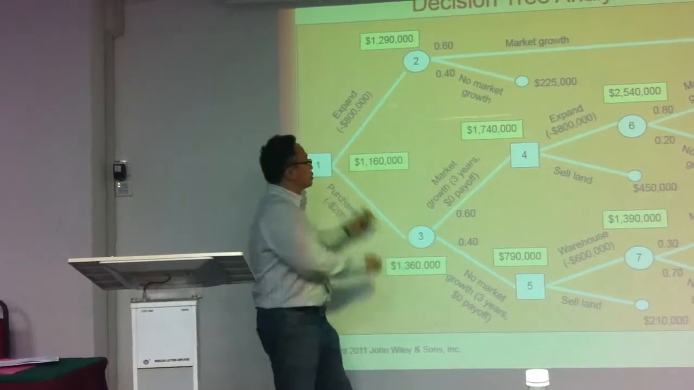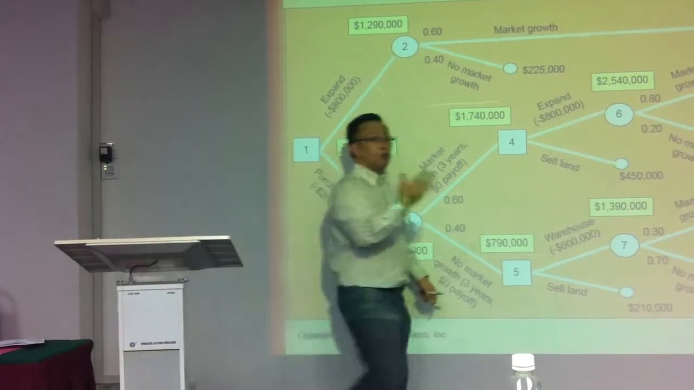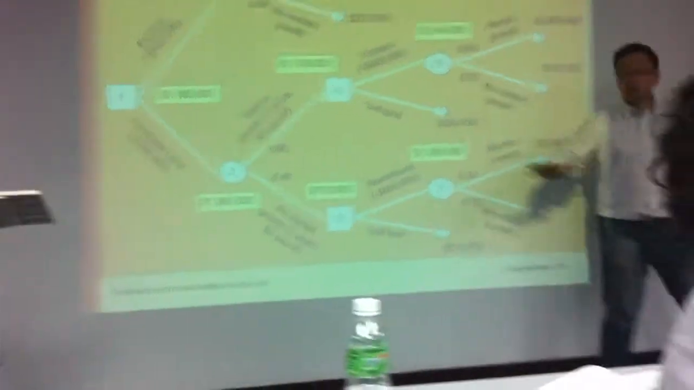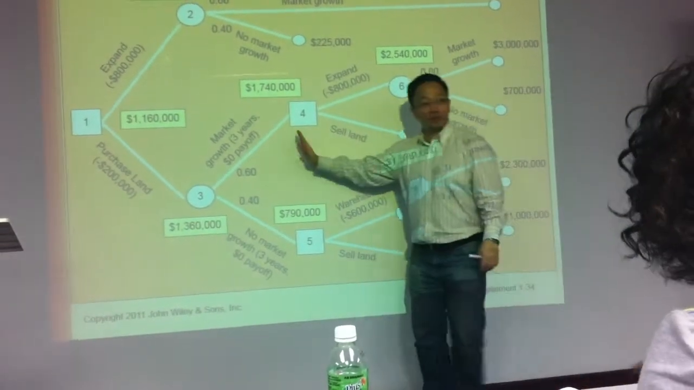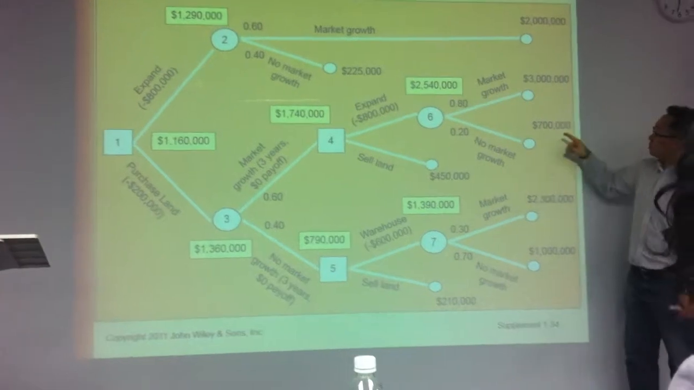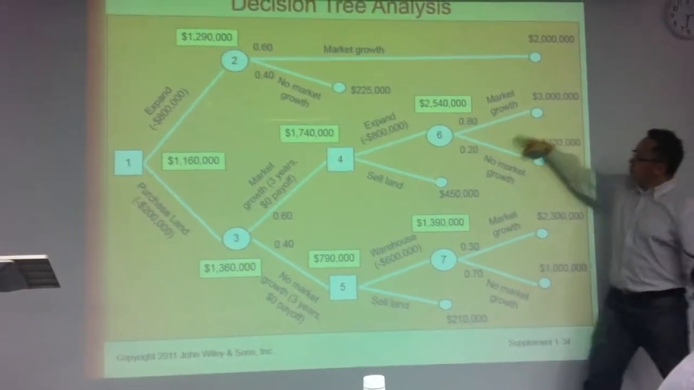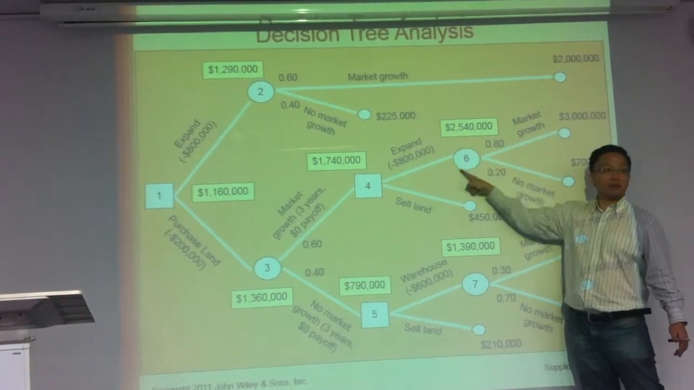So based on the question, you just expand from there. Then you work backwards. You calculate from here, work backwards, work backwards, work backwards. How do you work backwards? Example. Information given. These are probabilities. So we want to calculate the expected value of number 6.